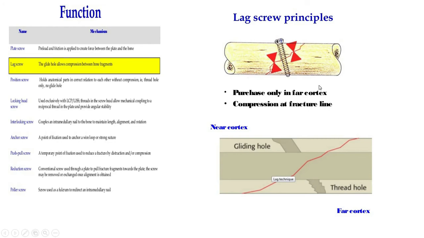You have to know, if we drill the proximal cortex, this is called the gliding hole. If we drill the distal part of this fracture, this is called the pilot hole or thread hole. Now this is the near cortex and this is the far cortex. In the proximal portion, when we are drilling, this is called the gliding hole, and this the pilot hole. This concept is important to understand the lag screw.